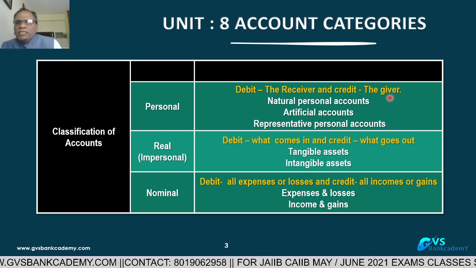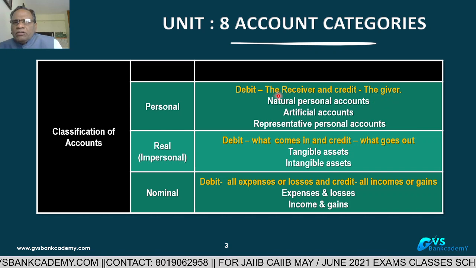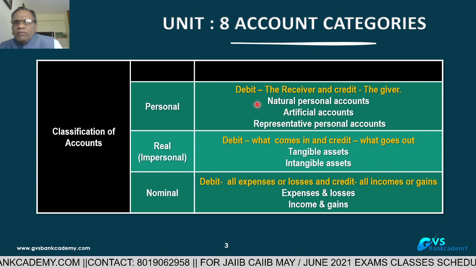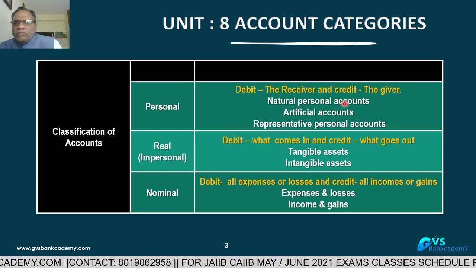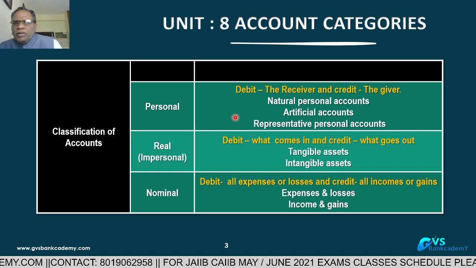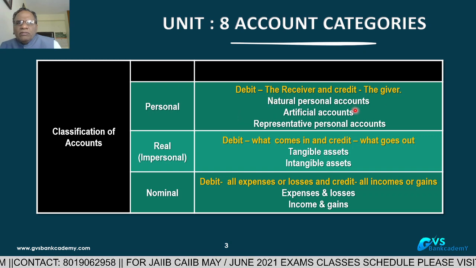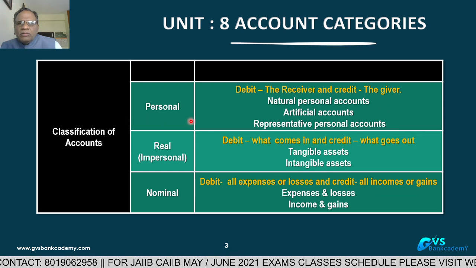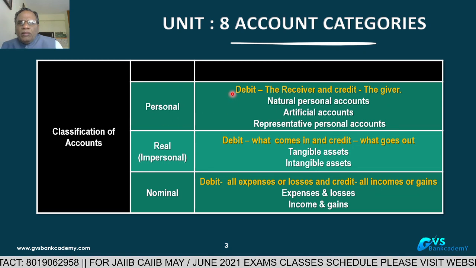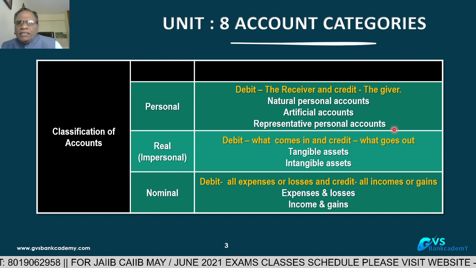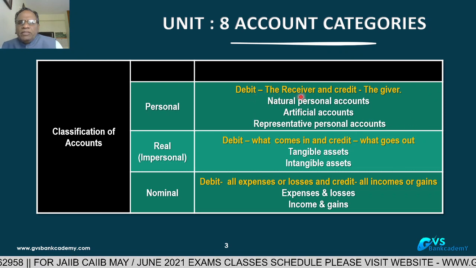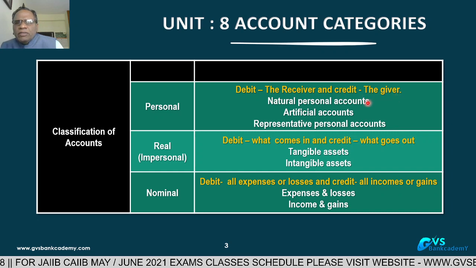Your bank is paying the cash to the receiver. Whenever you are paying deposit money to the customer from his account, debit his account, credit your cash account. Personal accounts are always in credit balances, liability side. The golden rule is debit the receiver and credit the giver.